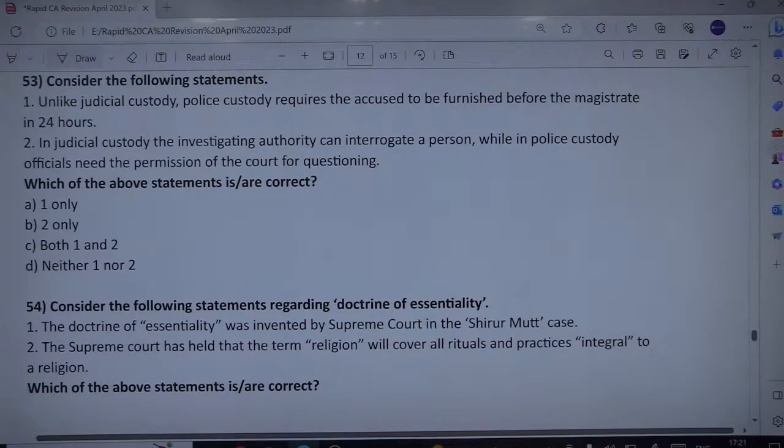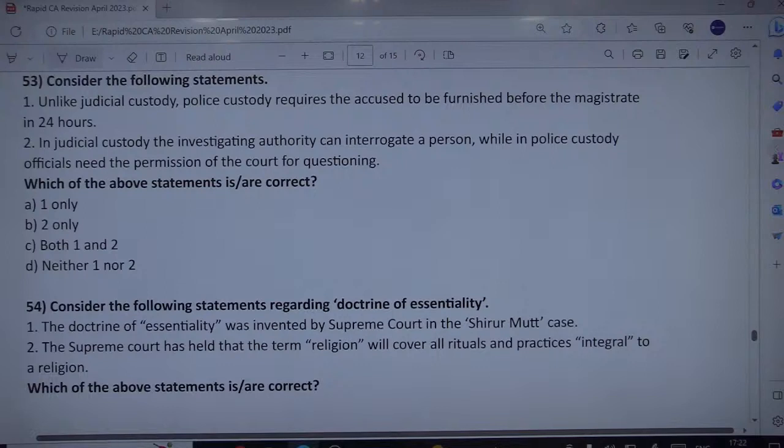Unlike judicial custody, police custody requires the accused to be furnished before the magistrate in 24 hours. Okay. In judicial custody, the investigating authority can interrogate a person, while in police custody, officials need the permission of the court for questioning. But this seems to be, the first half of the statement, judicial custody, should follow the second half of the statement, that in judicial custody you need this permission of the court for questioning, and not in the police custody.